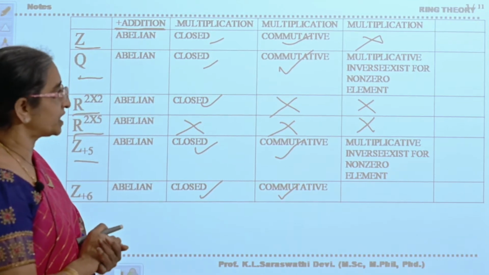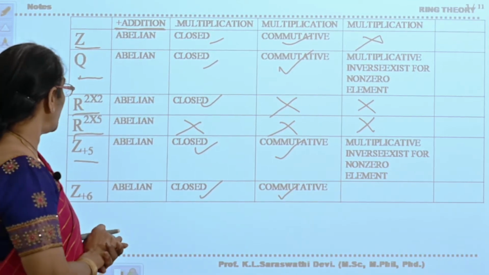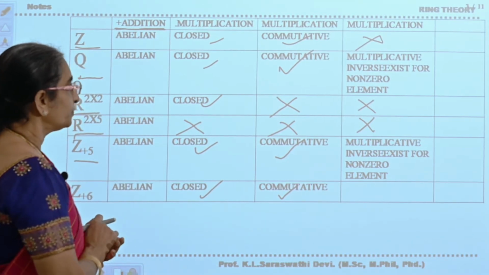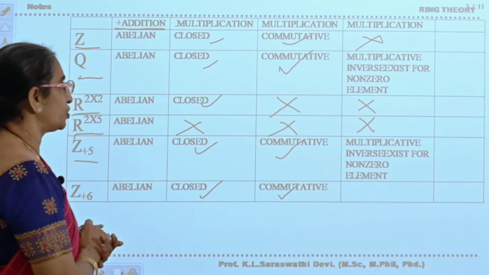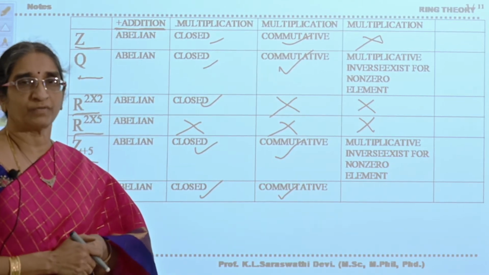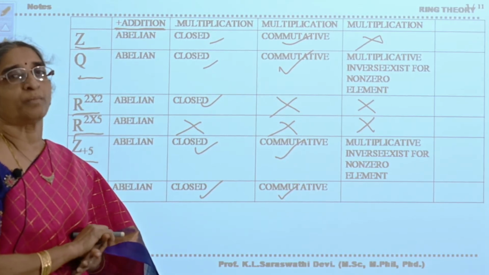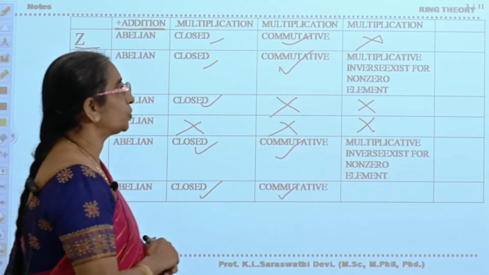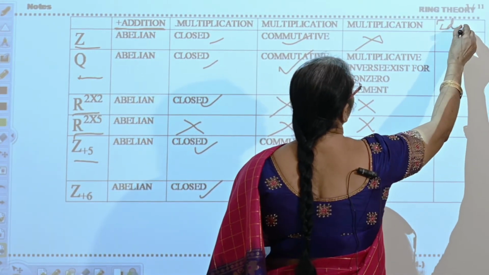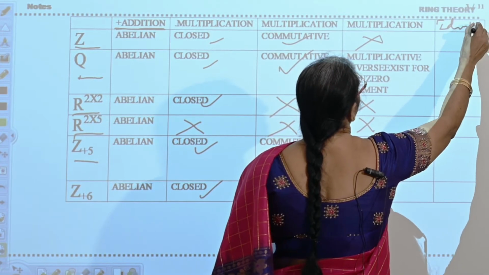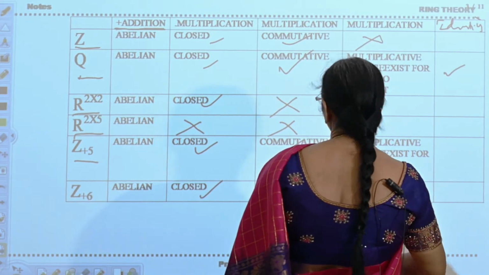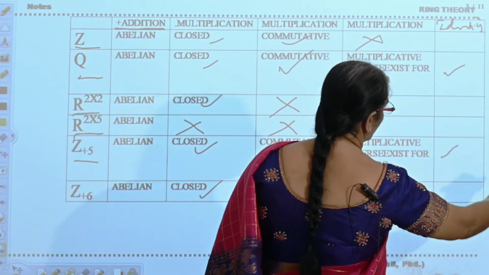Next, coming to Z5. If you observe the multiplication modulo 5 table, there exists an inverse for every non-zero element. But coming to Z6, there won't be multiplicative inverses for some of the elements. Now multiplicative identity also: the unity element 1 exists here, and here also the multiplicative identity exists.